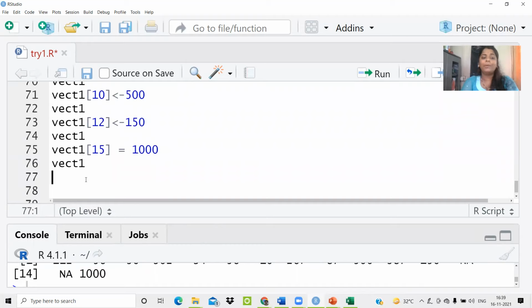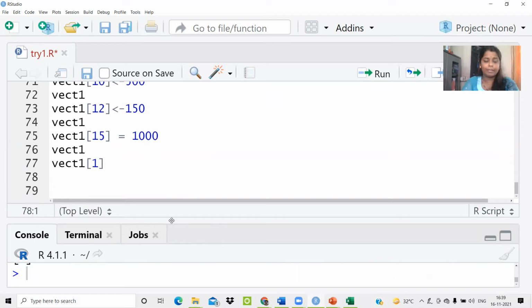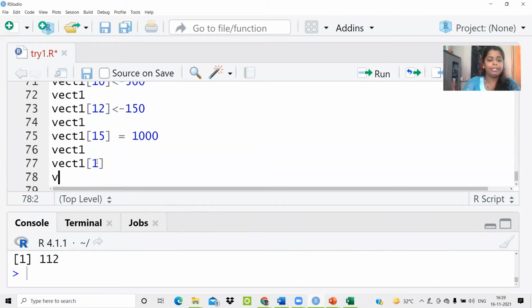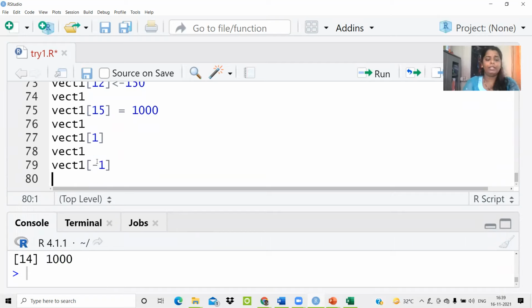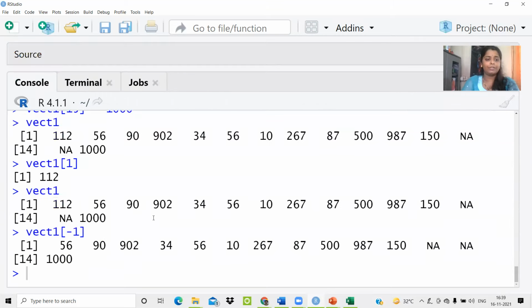Next is how to remove a certain index position. So if you write vect1 and 1, it displays the element, right? It displays the first element. Now let me display this vect1 to you. Let me display this vect1 and -1 to you. And yes, let us just check the output in the console very nicely. So this is vect1, which is having 112 as the first element.